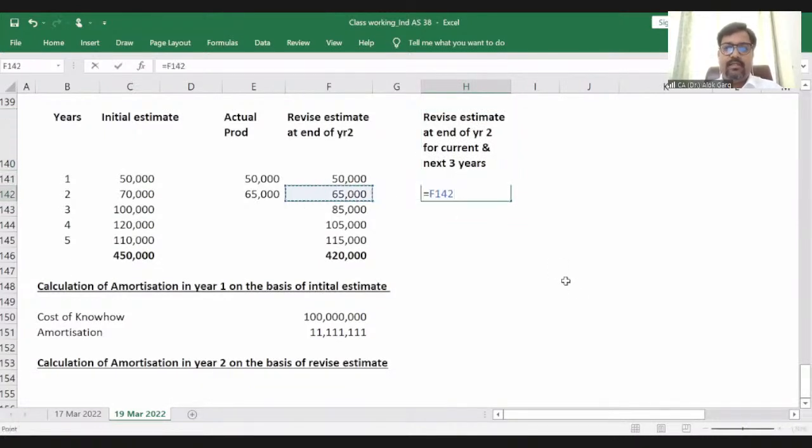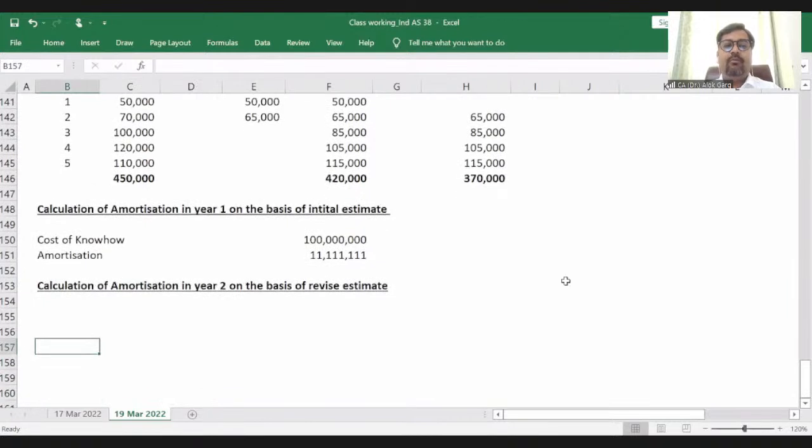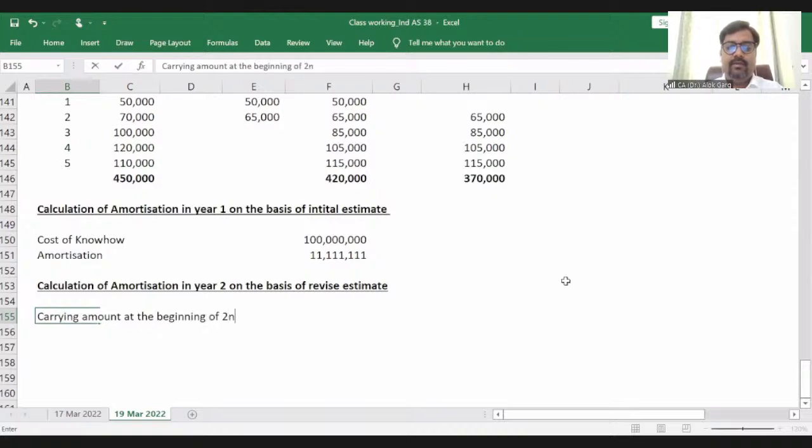So what is the total? The total is this 3,70,000. So you have to calculate the amortization prospectively. You need to see the carrying amount at the beginning of the second year. What is my carrying amount at the beginning of the second year? 1 crore minus 1 crore 11 lakh.